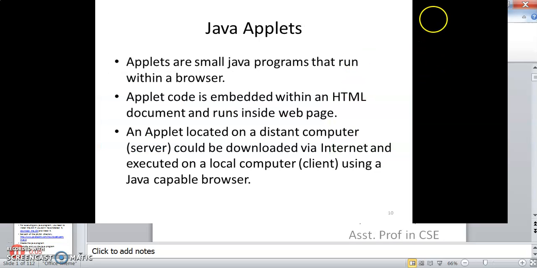Applets are small Java programs that run within a browser. Applet code is embedded within an HTML document and runs inside the web page. An applet located on a distant computer can be downloaded via the internet and executed on a local computer using a Java-capable browser.